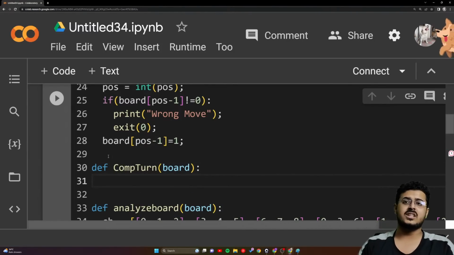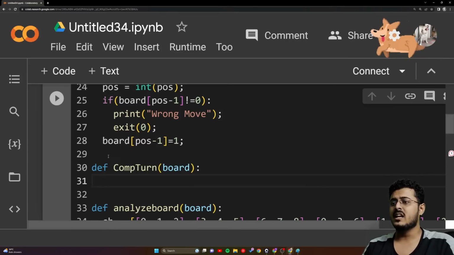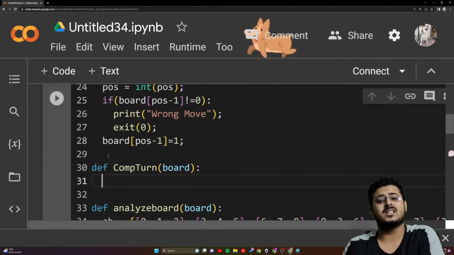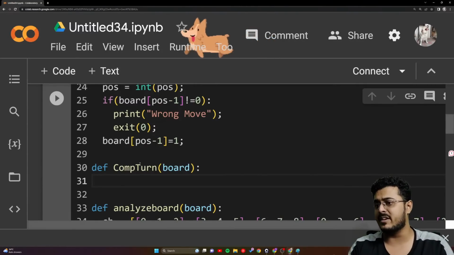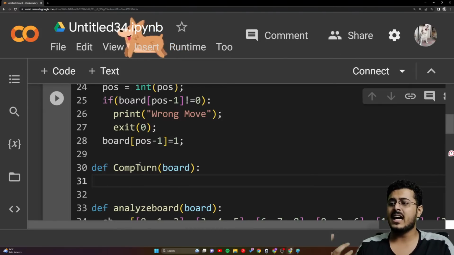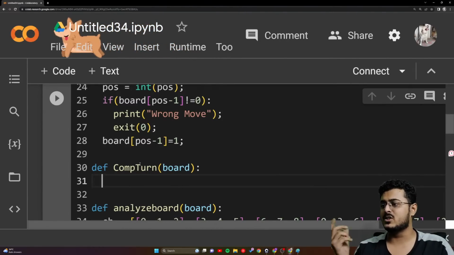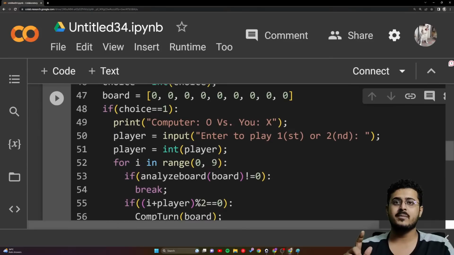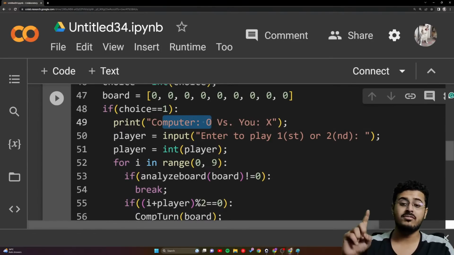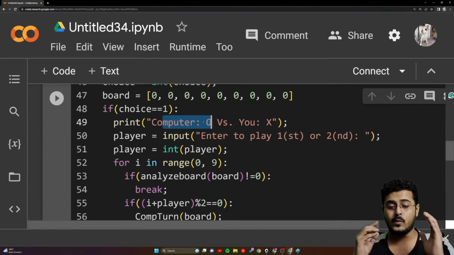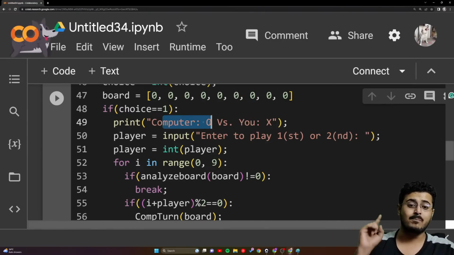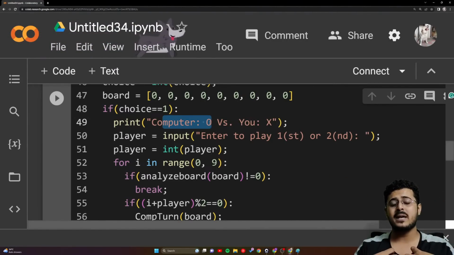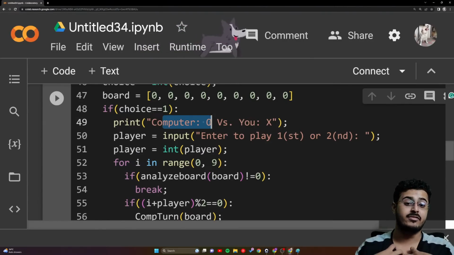Now for the computer's turn, the computer needs to figure out where to put its particular X or O, whatever the computer has been given. So what has been given to the computer, guys? Is X given to the computer or O? As you're able to see, the computer has been given O, that is the value of 1. So the computer needs to figure out where in the current board it should put its O, its 1, inside of the board list so that it has the best probability of winning.